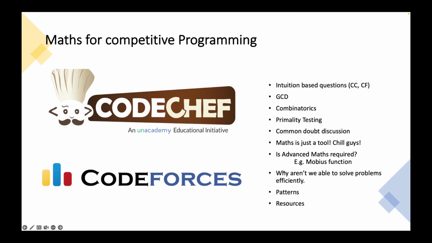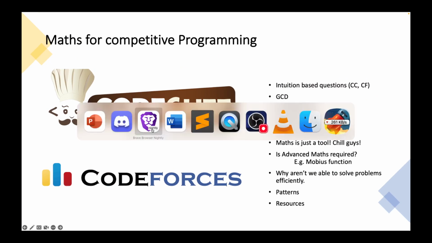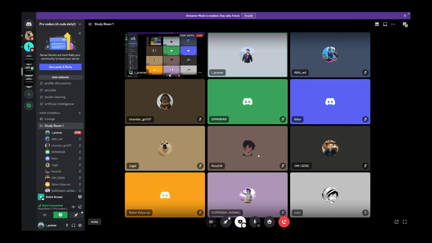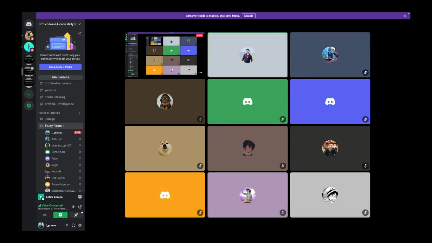Okay, moving ahead to resources. There are some good CF resources. I'll put a link to them on the Discord server and also in the description of this video, so you can check them out. Although don't overdo it, don't study it so much that you have to compromise on other aspects. These resources should only be used when you are already pretty familiar with the basic concepts, like I already explained, divisors, GCD and so on. Once you're familiar with those, then you can go for these resources. Before that, I won't advise you to go for them.